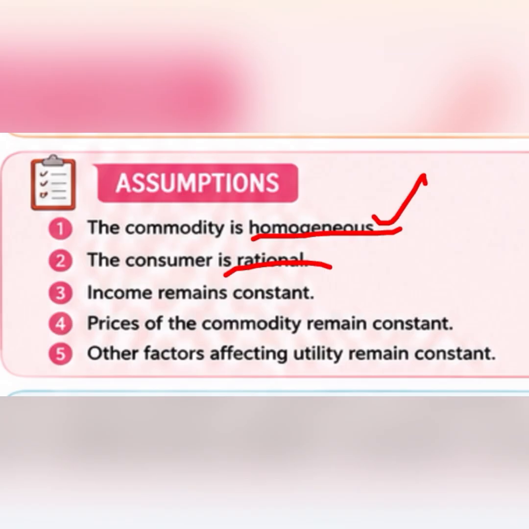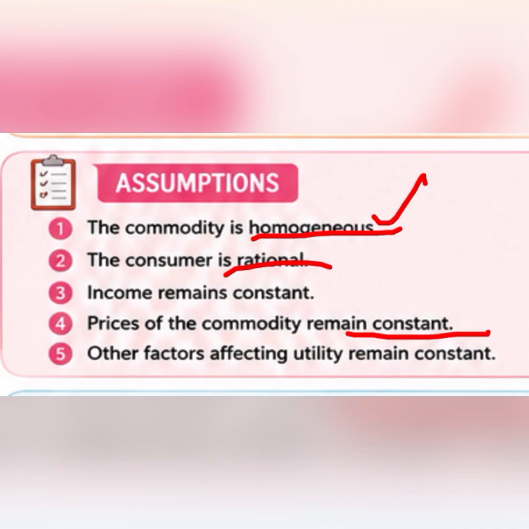Now, when they say prices of the commodity remain constant, what does it mean? Why do we have to assume that prices remain constant? If the price of a particular commodity is increasing, I might not buy it because maybe I am not capable of buying it now.